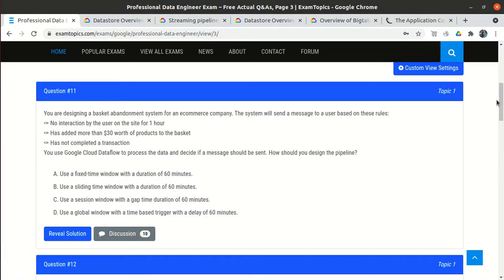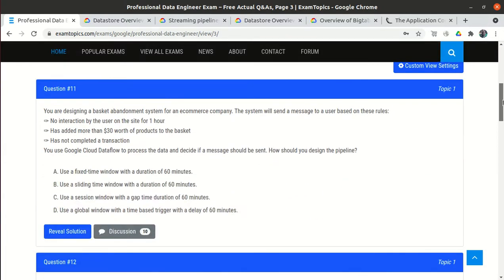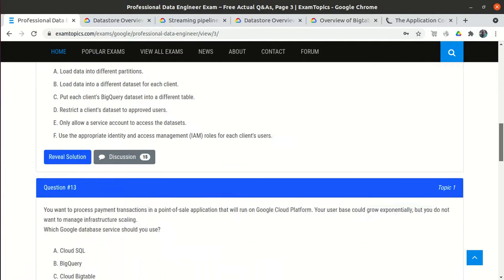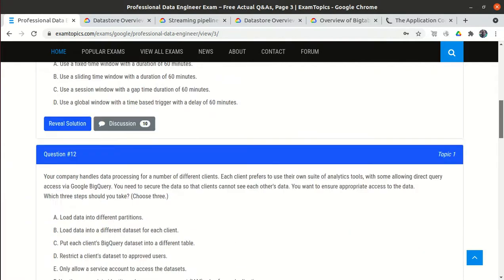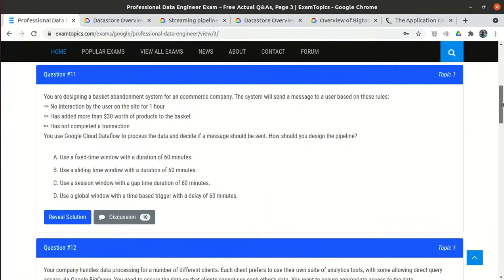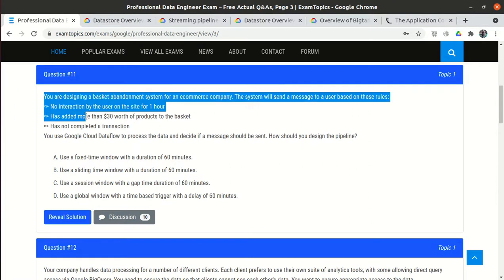Okay, so today we will see the next 5 questions for the PD exam, that is the Professional Data Engineer exam. So we will see question number 11, 12, 13, 14 and 15. So let's see, in question number 11, what is it?